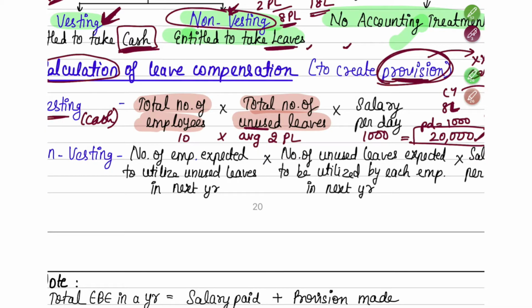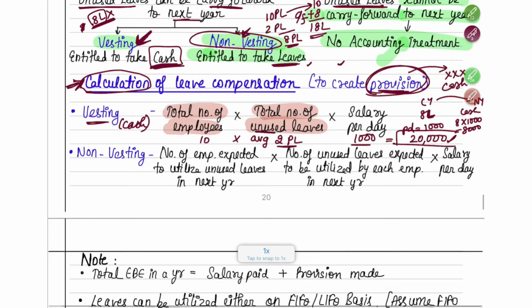So per employee, how much? For one employee, 2 days of paid leave into 1,000, so per employee 2,000 you will have to pay. For 10 employees, 20,000 you will have to pay. So 20,000 will be your leave compensation provision that you have to create and pay in the next year. I hope you understood this.